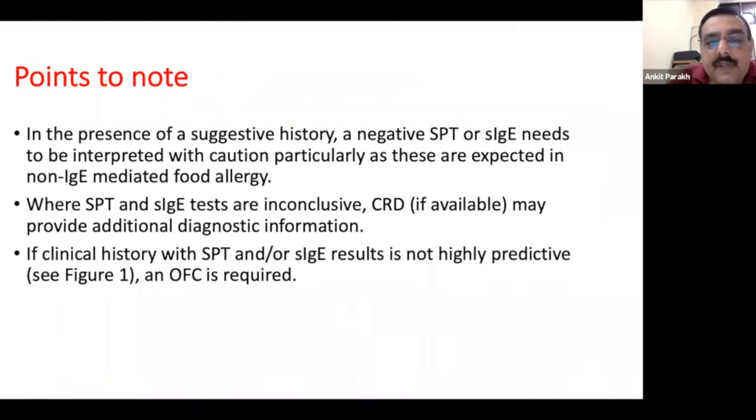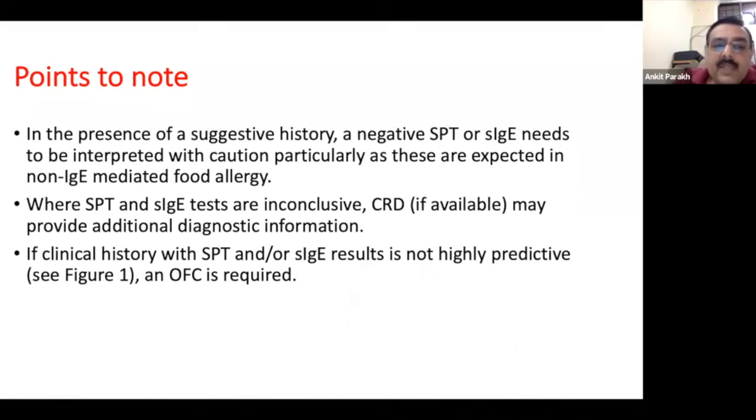Now, in the presence of a suggestive history, a negative SPT is to be interpreted with caution, because you might have a non-IgE mediated food allergy. Non-IgE mediated food allergies cannot be diagnosed with an SPT or a serum specific IgE. So you have to keep in the back of your mind whether you are dealing with an IgE mediated or a non-IgE mediated reaction. For example, if a child has proctocolitis and a negative SPT to milk, it does not mean anything, because it is a non-IgE mediated reaction.